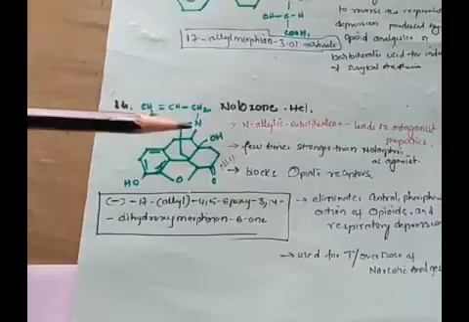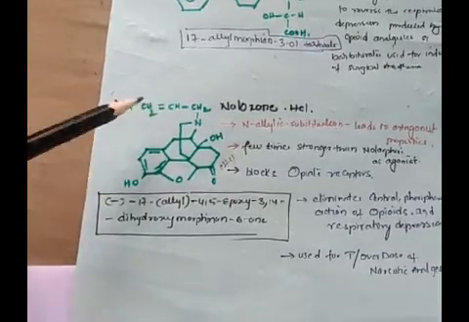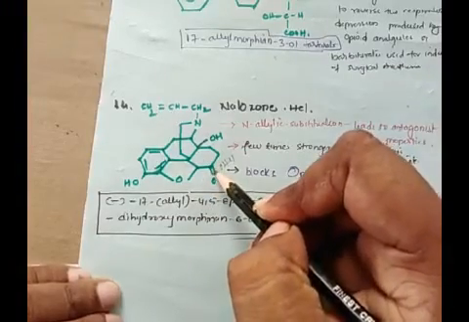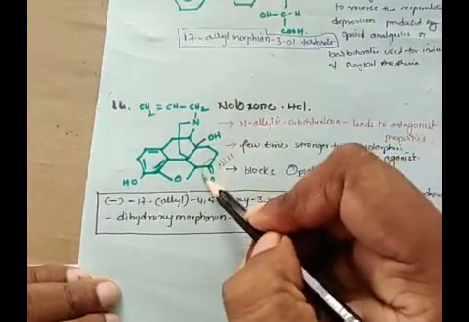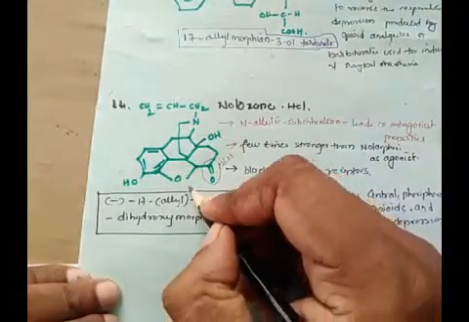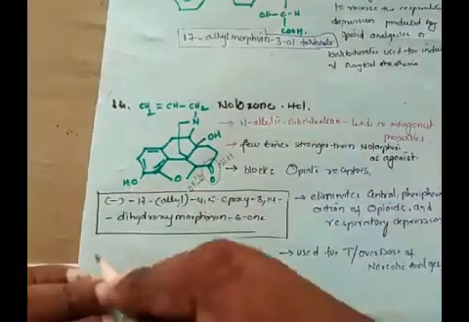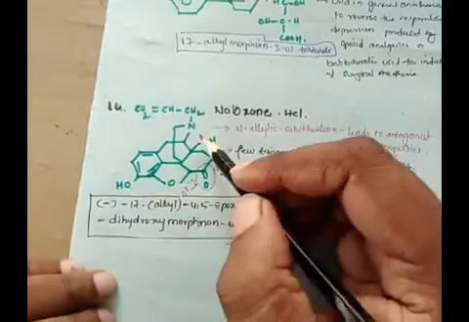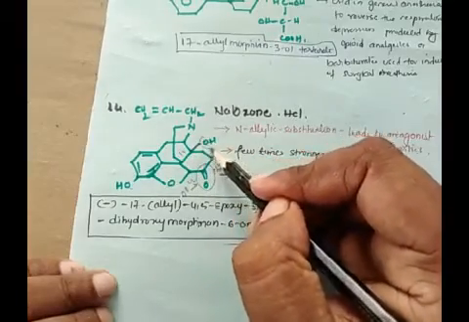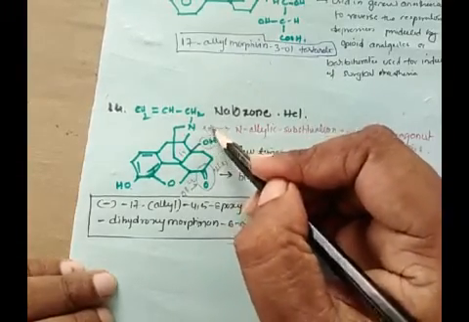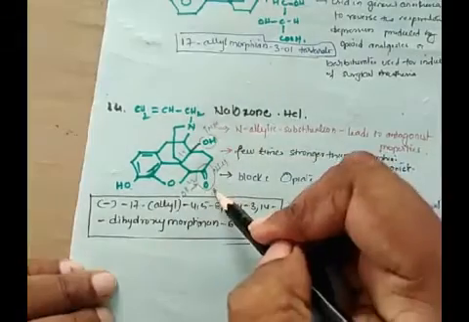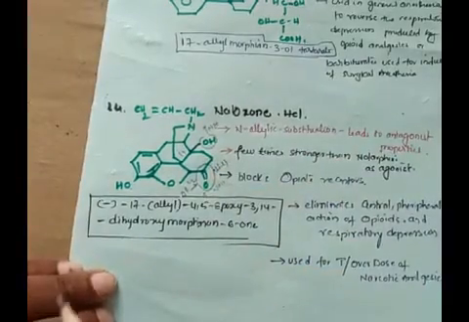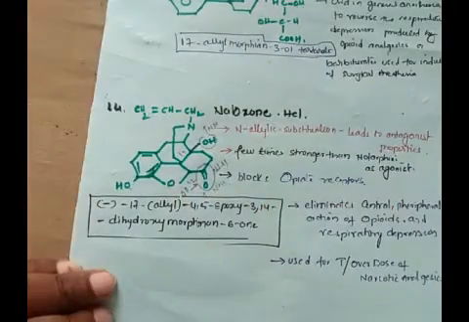When I see the structure, all is retained. At the 14th position, we introduced an OH group. The OH at the 6th position is converted into a keto function. At the 3rd position, the OH group is retained. The ether link is retained. At the 14th position, we introduce a new OH group, which means narcotic analgesic activity increases. Here also narcotic analgesic activity increases. There is a removal of the double bond, so definitely there is a lot of increase in narcotic analgesic activity.